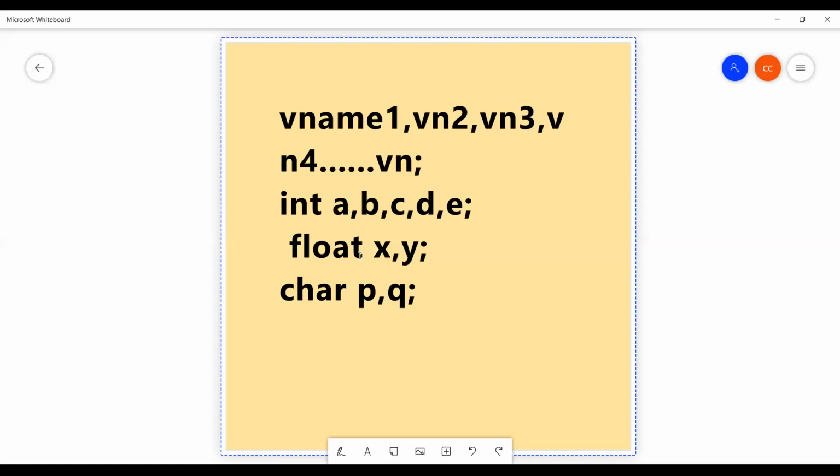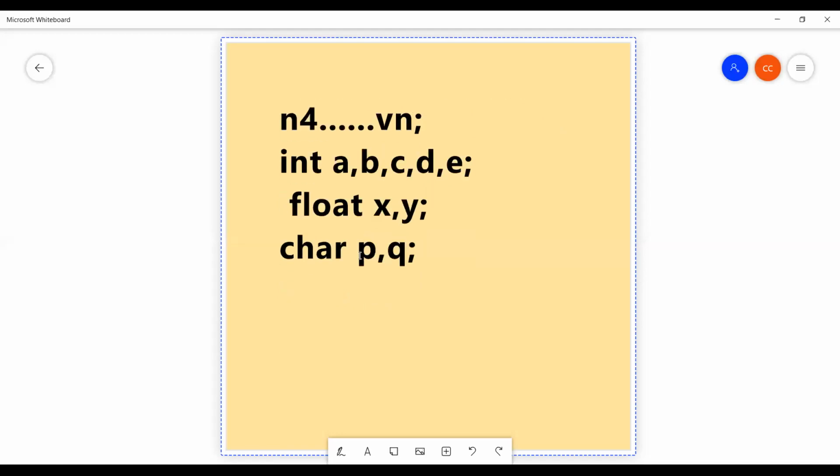Declaration of a variable. Then next point, initialization of a variable. Initialization means assigning a value to the variable. Suppose integer a, followed by semicolon. This is the declaration of a variable. We declared only one variable, that is integer a. The variable name is a.